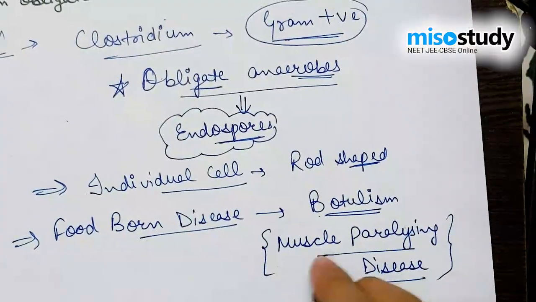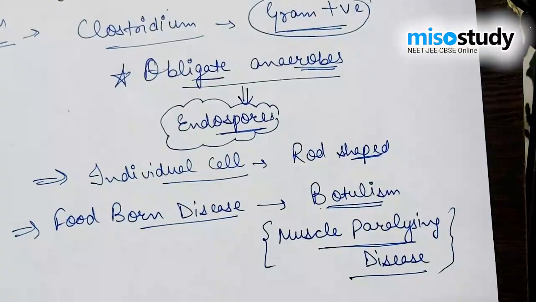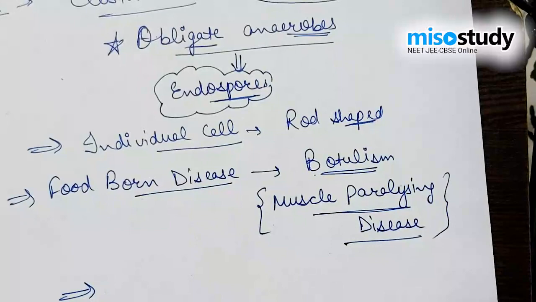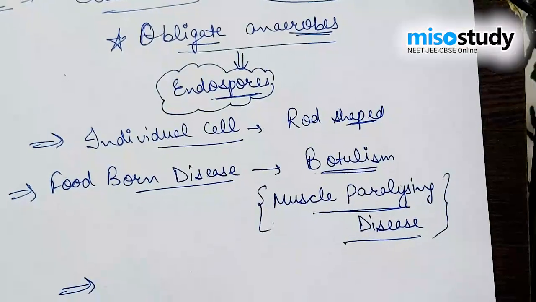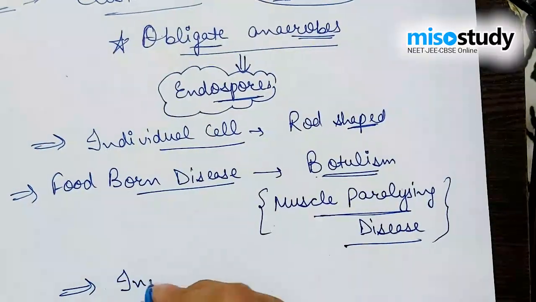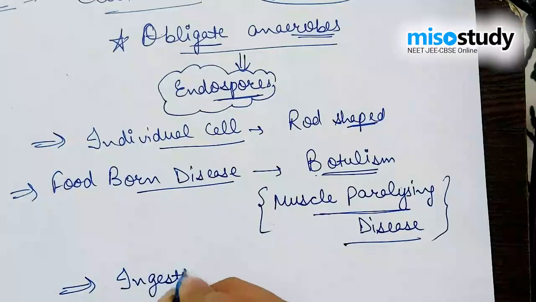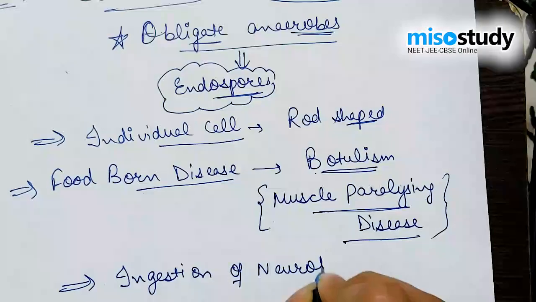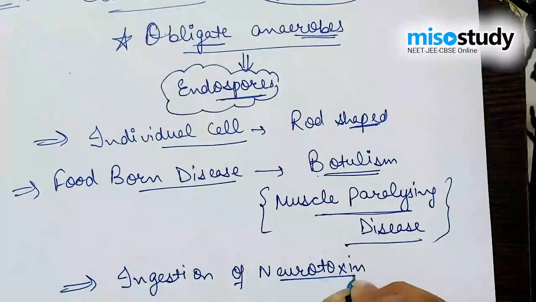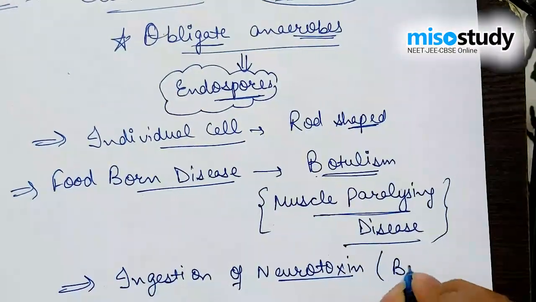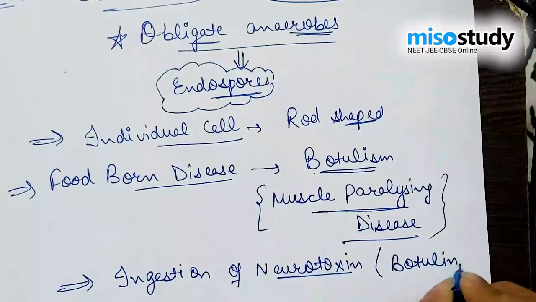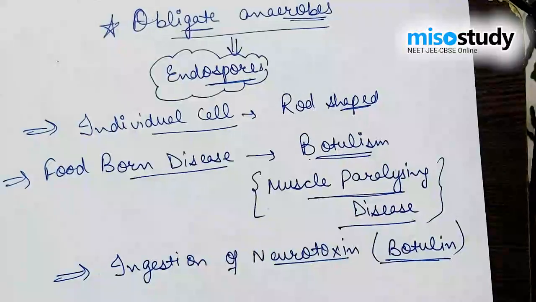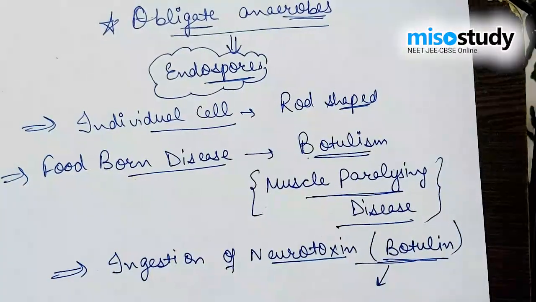Why do we name it a muscle paralyzing disease? Because it generally occurs after the ingestion of a neurotoxin named botulin, and that is a very important toxin.